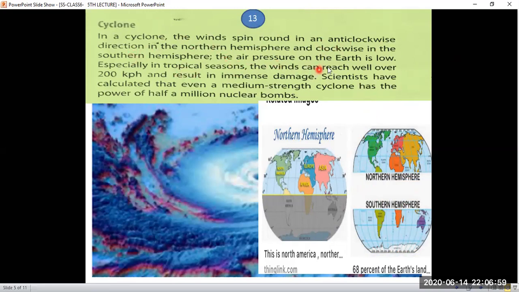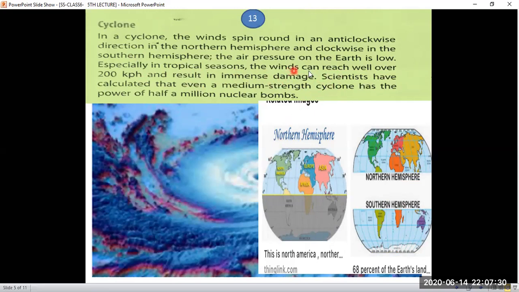The air pressure on the earth is low, especially in tropical seasons. The winds can reach well over 200 kilometers per hour and result in immense damage. As you know very well, when the air pressure drops, the weather will be cloudy, and low pressure will be produced.